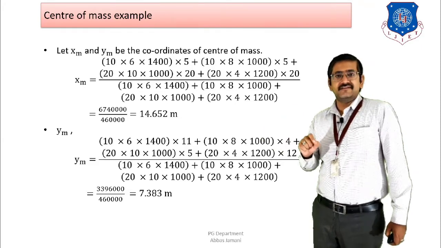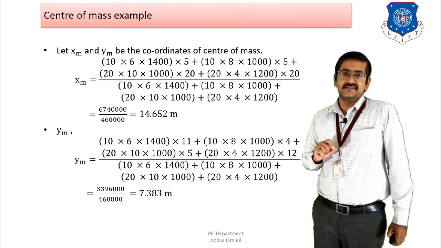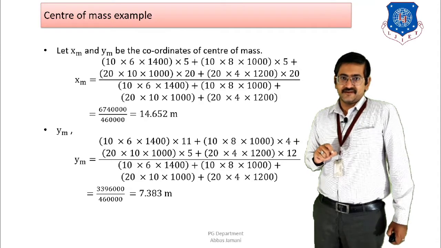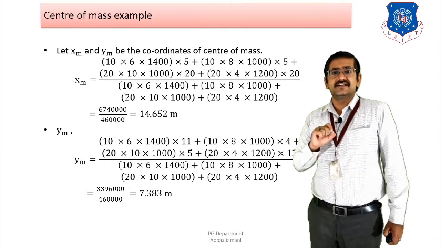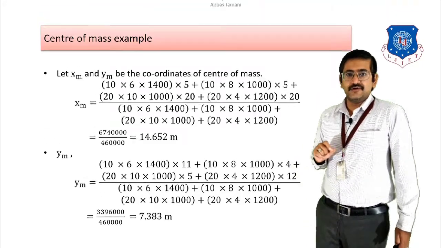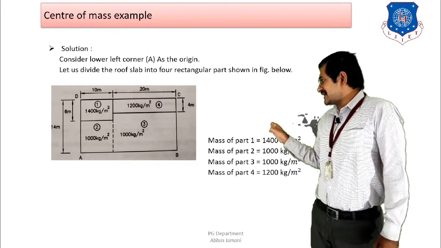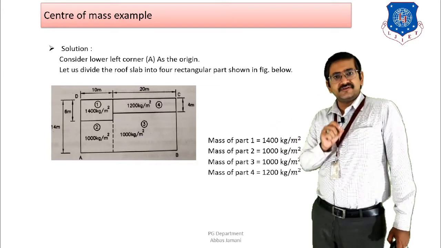Because I have multiplied with area, the meter square will be cancelled. Next is a1 y1. So y1 is what? The coordinate, that is the CG of that particular part, right? If I look at the figure again, for the first part, my point A is going to be my origin point, right?